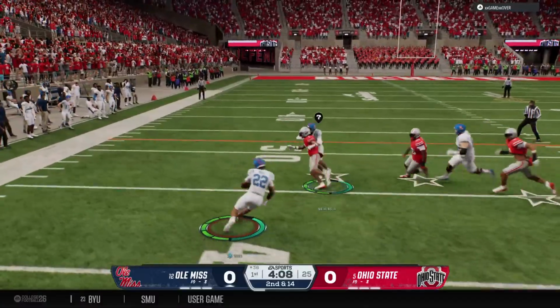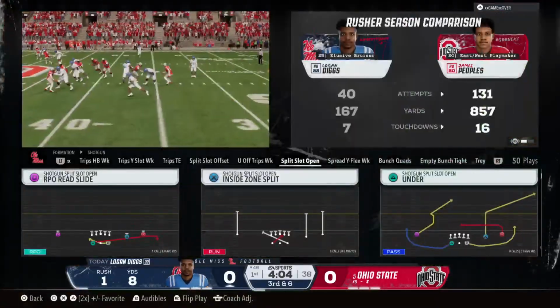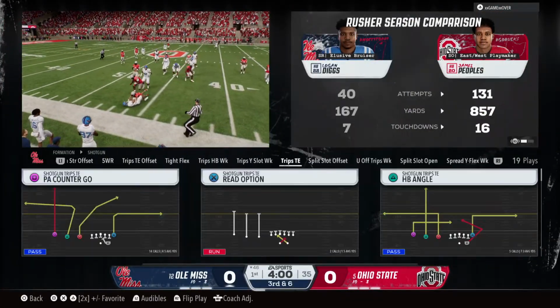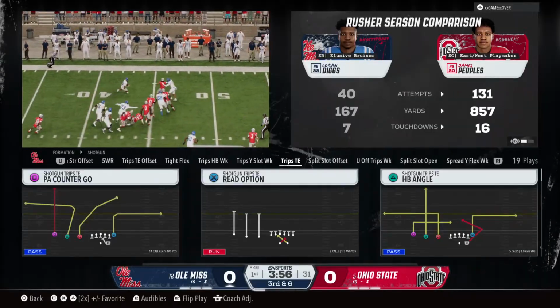He's got room to run. He's brought down out at the 46. Just love watching this back run. Gets behind that offensive line, lowers his pads, and gets a nice solid gain.